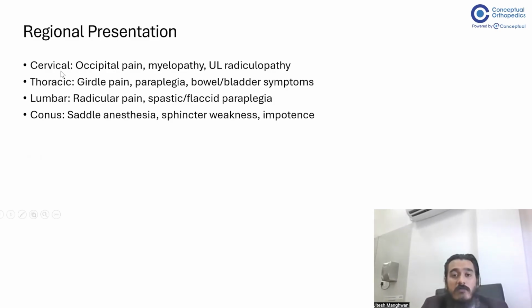Regional presentation, cervical. So if you have a pathology in cervical, the patients may just present to you with occipital pain, with myelopathy, upper limb radiculopathy.